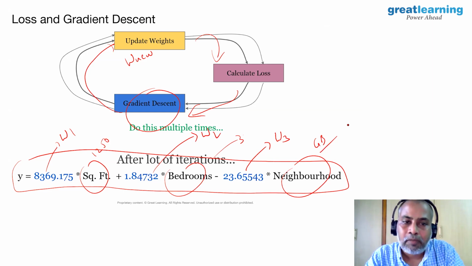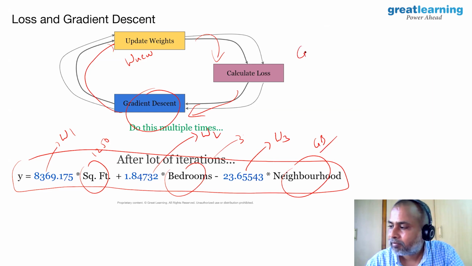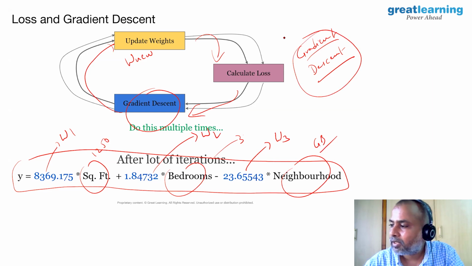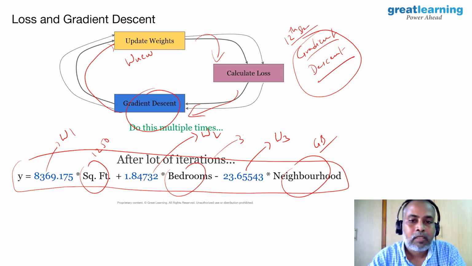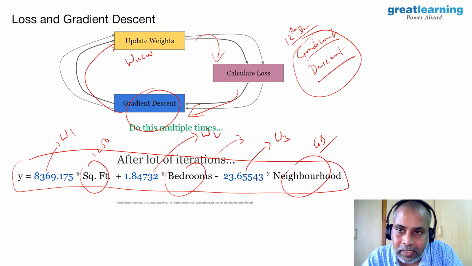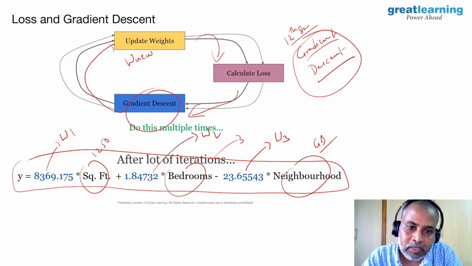So this is one case study we have completed now: predicting the house prices with 3 features. And the kind of mathematics we have used is just gradient descent. This is the mathematics we have used, and this particular gradient descent is covered in 12th standard. By the way, with this much mathematics, you will be able to do wonders in data science. And of course, if you know even deeper mathematics, you will do even bigger wonders.